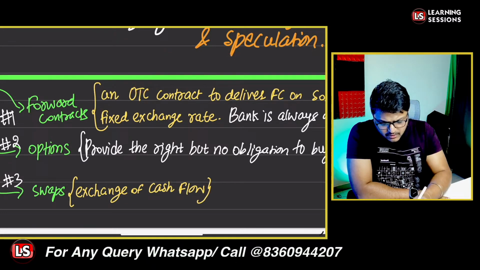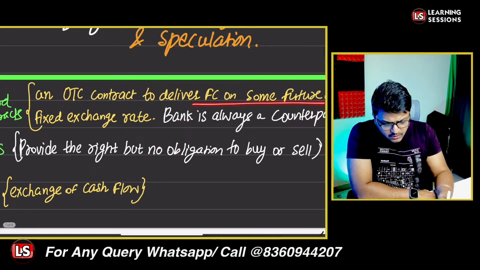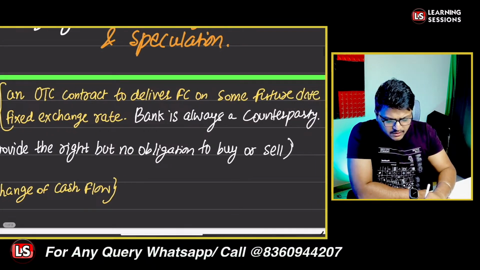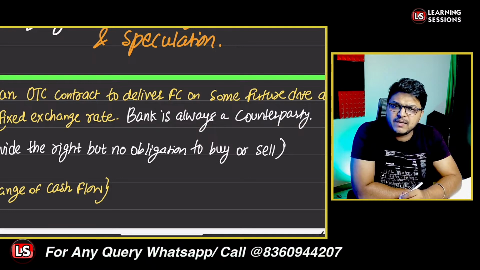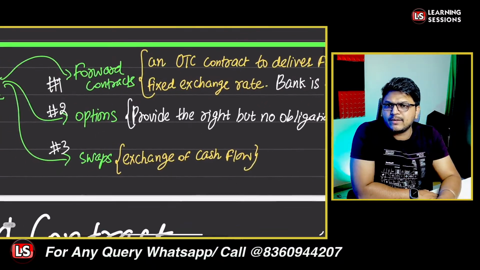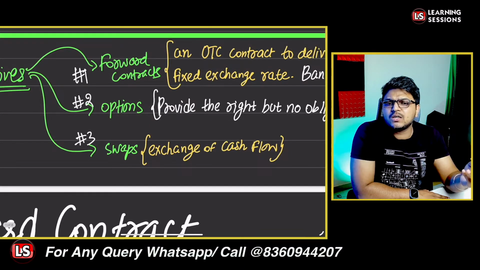So a forward trade is an OTC contract to deliver the foreign currency on some future date at a fixed exchange rate. The bank, I mean the authorized dealer, will always be the counterparty in this scenario. That is the highlight of the forward contract.